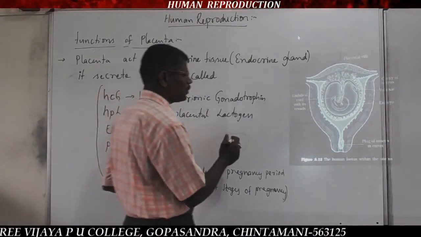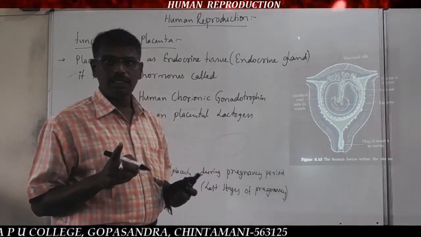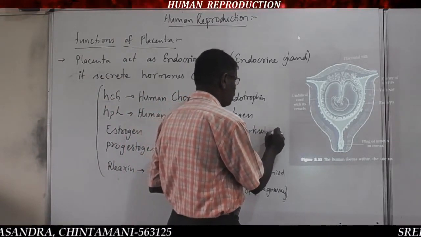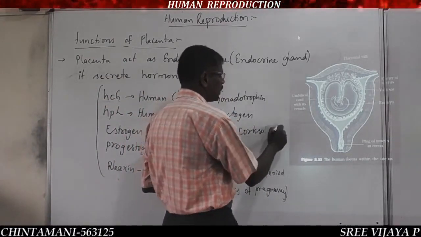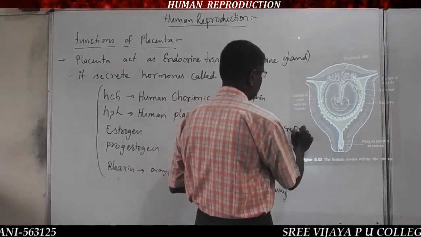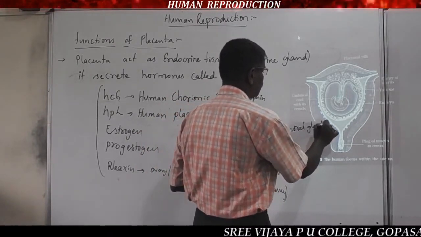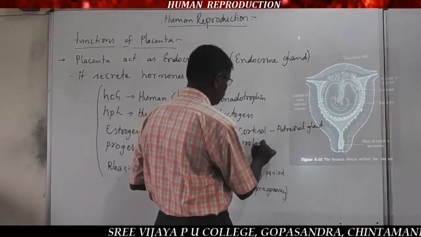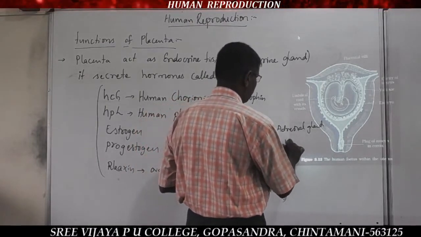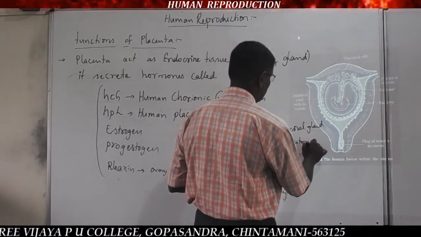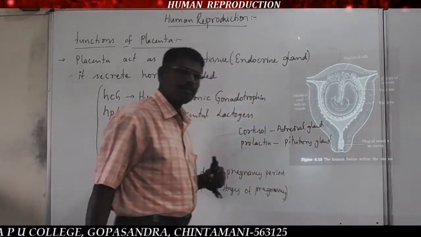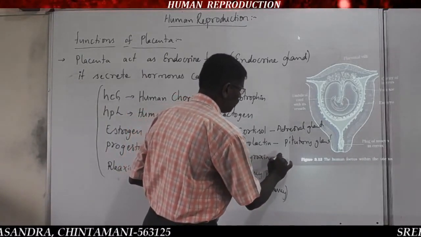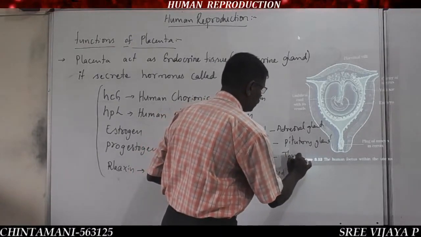Along with these hormones, the maternal blood contains a high concentration of cortisol hormone, which is secreted by the adrenal gland, prolactin hormone, which is secreted by the pituitary gland, and thyroxine hormone, which is secreted from the thyroid gland.